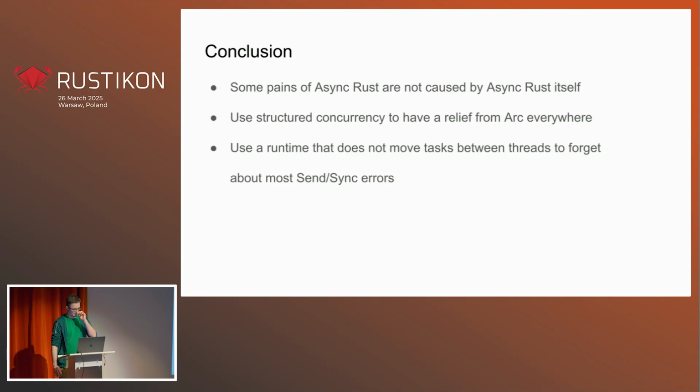So to conclude, some of the pains we feel with Async Rust are not caused by Async Rust itself. They are caused by some decisions that were made at the runtime implementation level, and it doesn't have to be like that. We can use structured concurrency to avoid using Arcs everywhere. FuturesUnordered is probably an overkill. It's too low level, but Moro is totally fine. It actually makes your code easier.